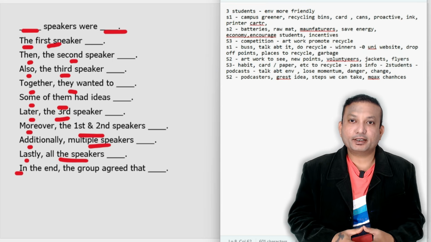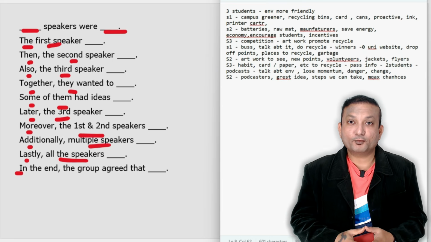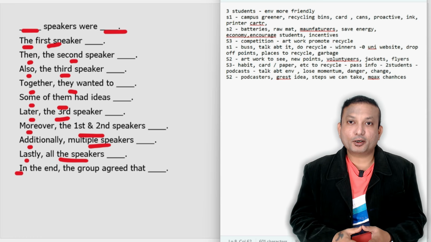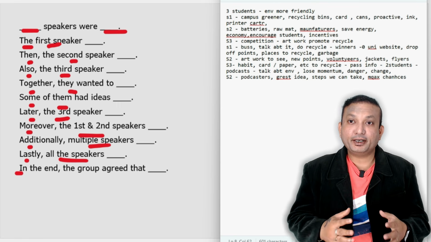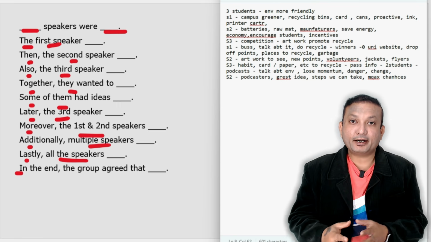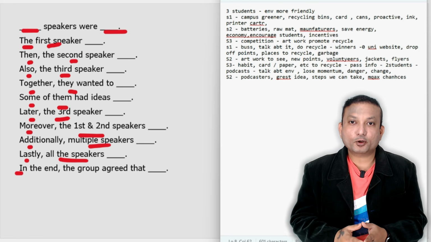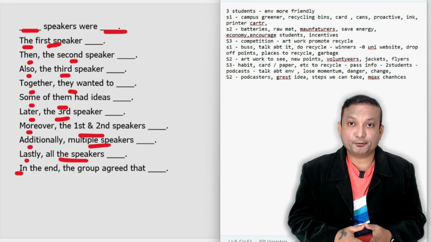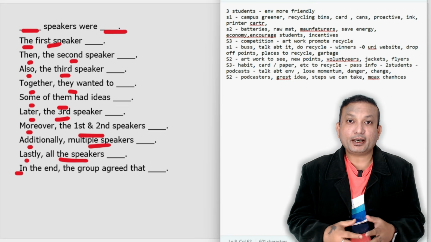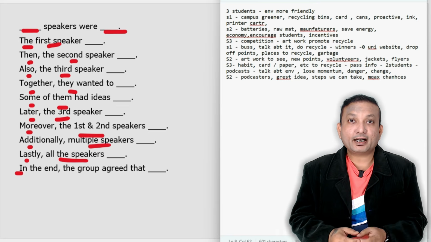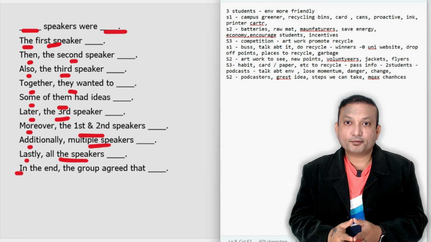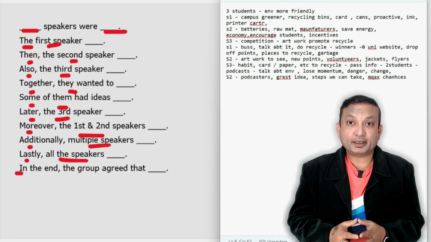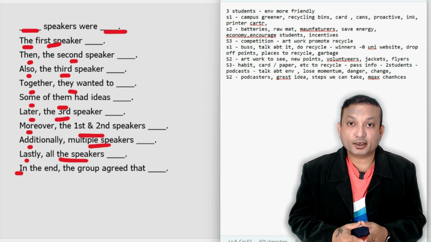Three students were discussing how to make their campus more environmentally friendly. The first speaker talked about how to make the campus greener, including the recycling bins, cardboards, and cans. Then the second speaker also talked about being more proactive related to ink and printer cartridges. Also, the third speaker talked about batteries and raw materials from the manufacturers in order to save energy and also boost the economy. He also added that we need to encourage the students using some kinds of incentives. Together, some of them had ideas related to the competition and artwork in order to promote recycling.